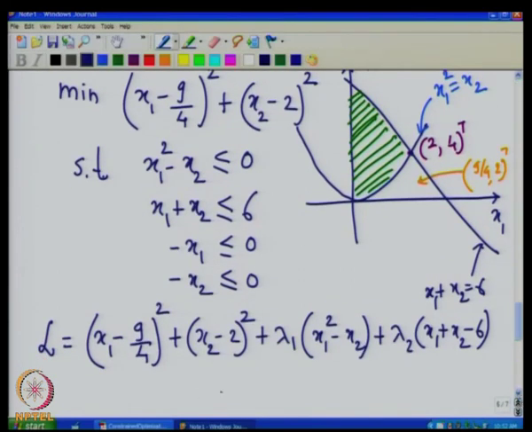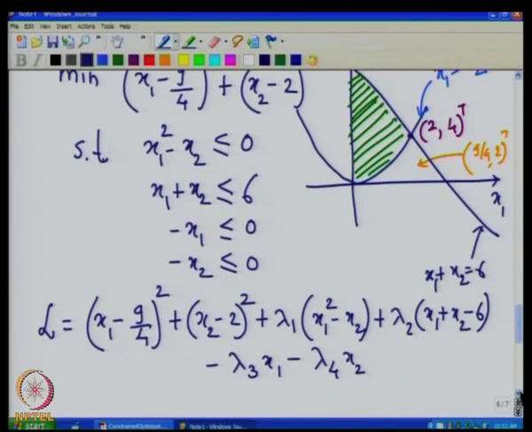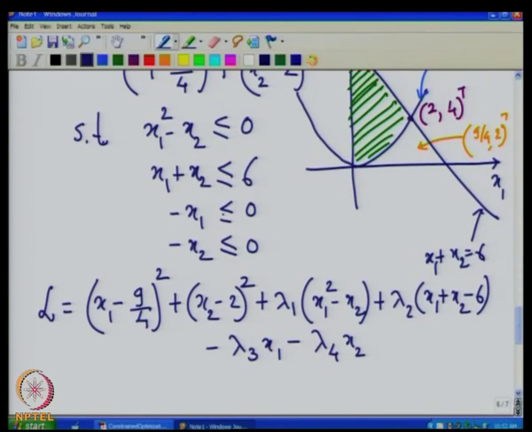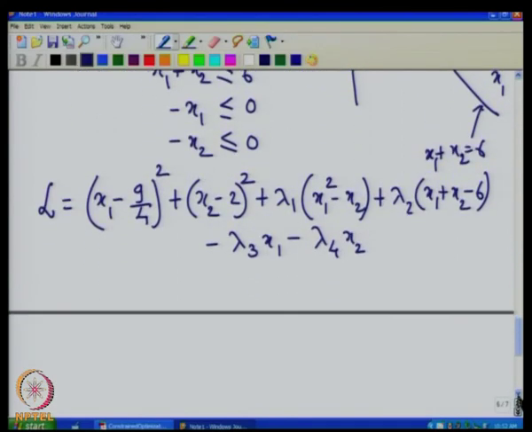Now, we still have two constraints. So, minus lambda 3 x1 minus lambda 4 x2. So, these are the 4 constraints, and correspondingly the Lagrangian will look something like this.